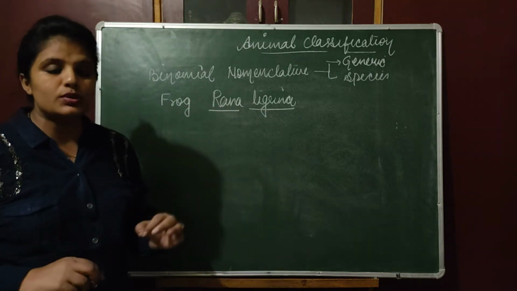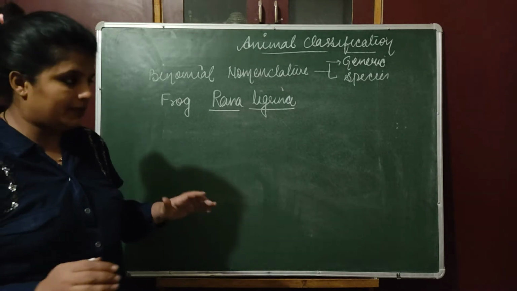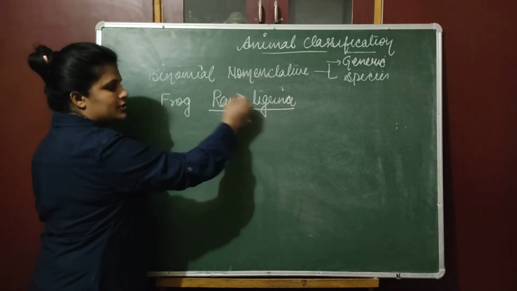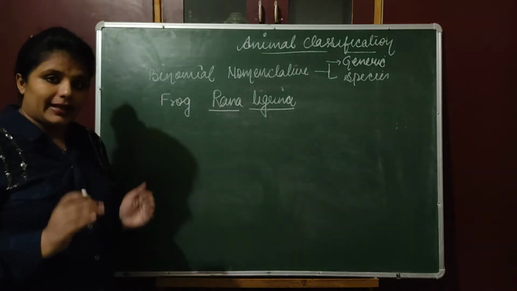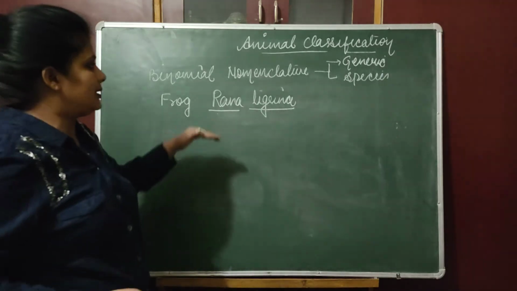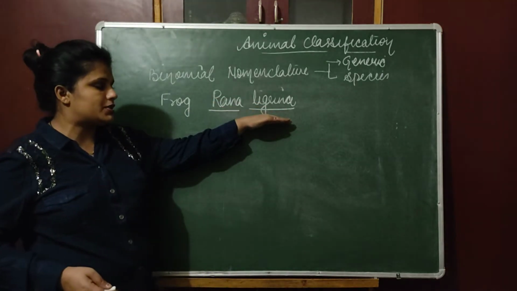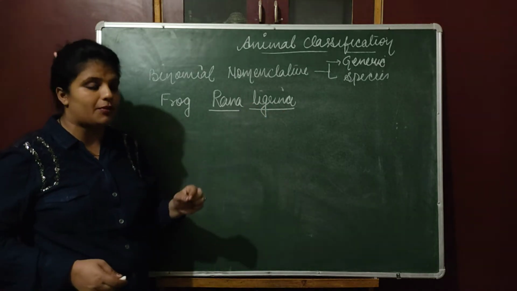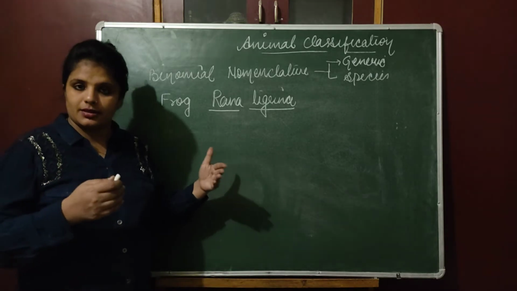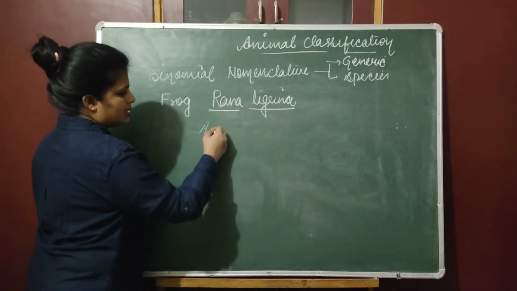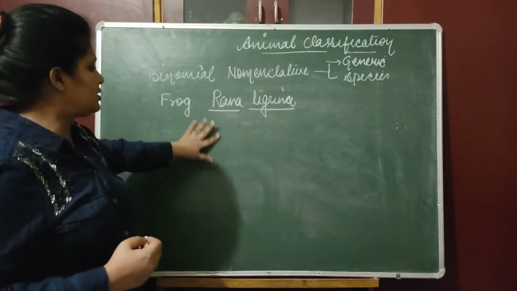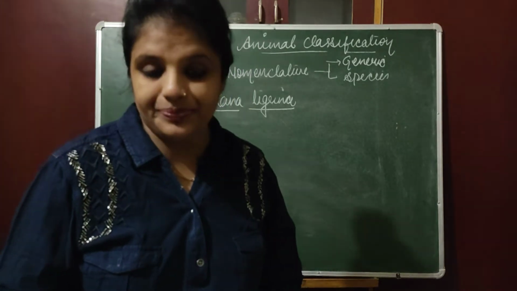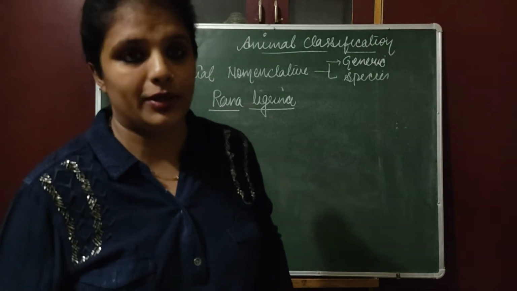Now there are certain rules while writing a scientific name. First of all, the generic name should start with a capital letter and the species name should be in small letters. If we are writing with pen or pencil, then the generic name and species name must be underlined separately, and if it is in printed form, then it should be in italics. Italics, what we write like this, okay? So they should be in italics if they are in printed form. So these are some of the rules for binomial nomenclature.